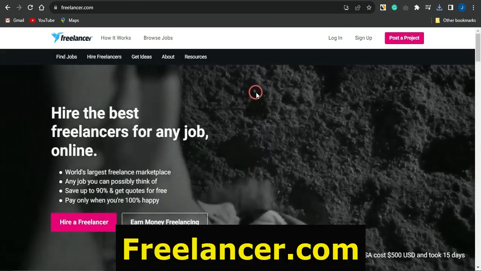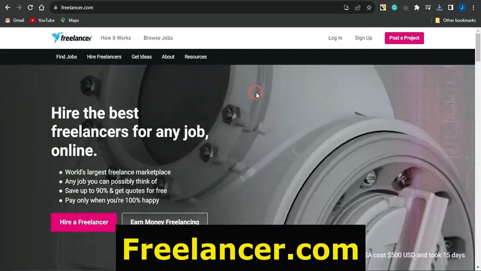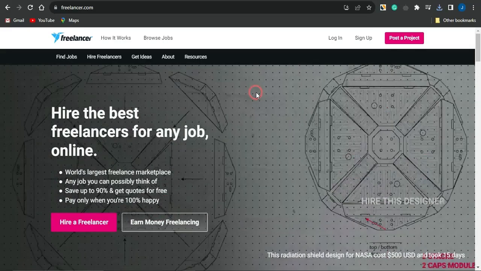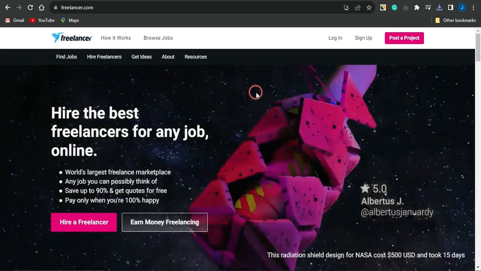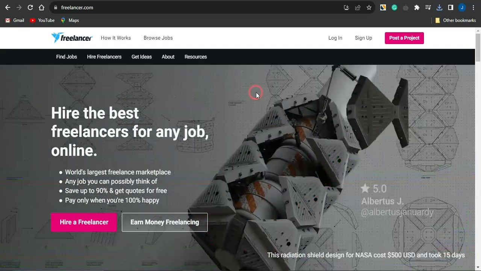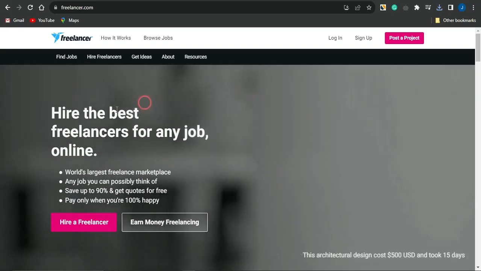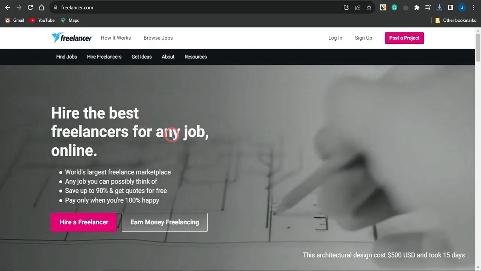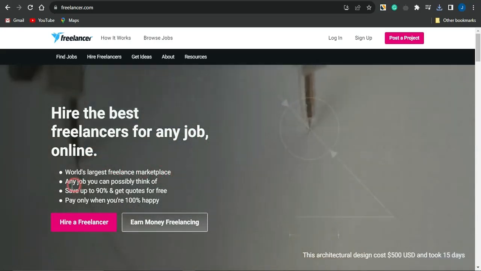So you could head on to this platform right here called freelancer.com. On this platform, you get to hire freelancers to do a specific task for you, or you could become a freelancer and start offering a specific gig for people to patronize. As you can see, you could hire the best freelancers for any job online. It is actually the world's largest freelance marketplace.